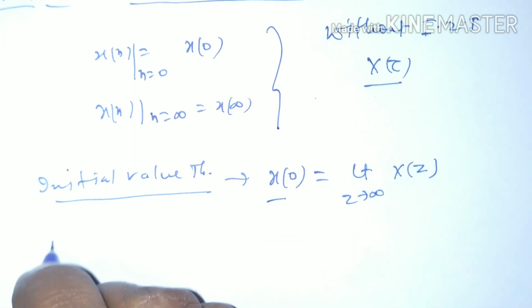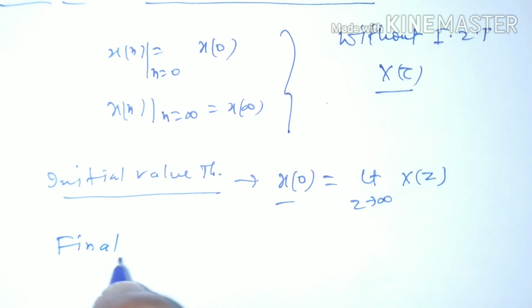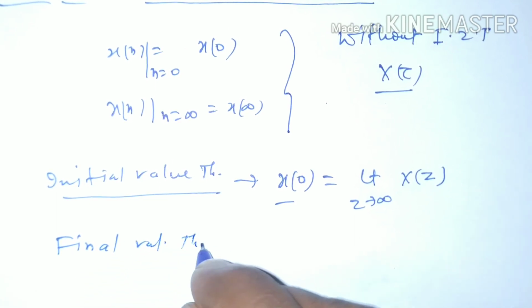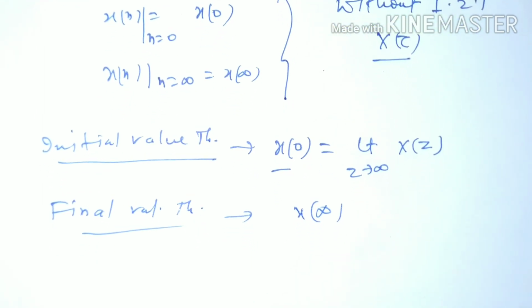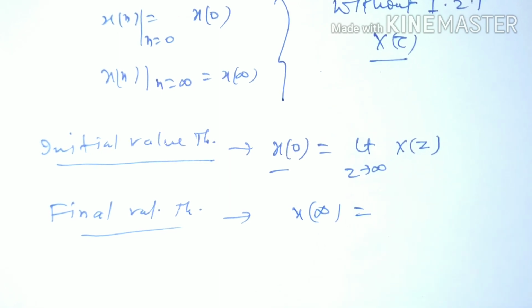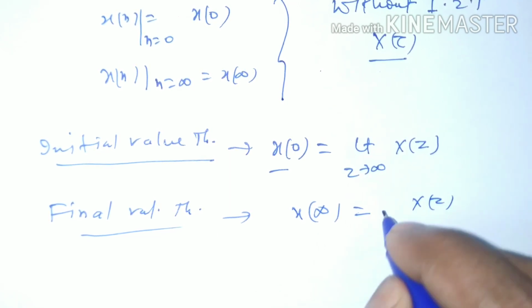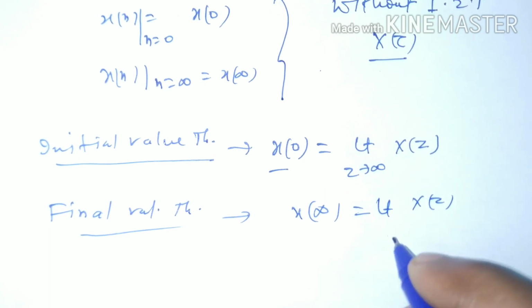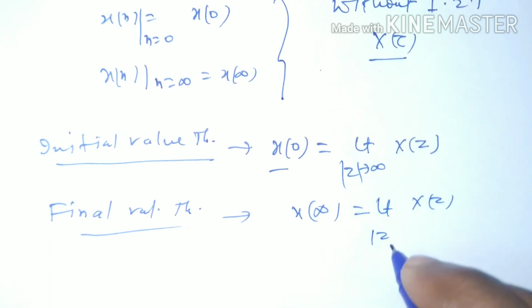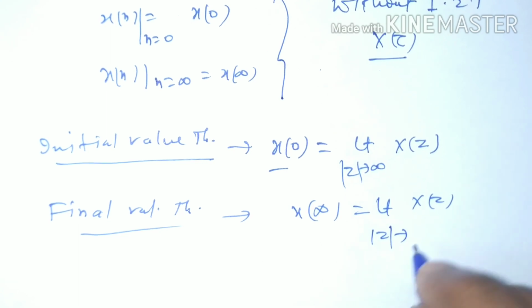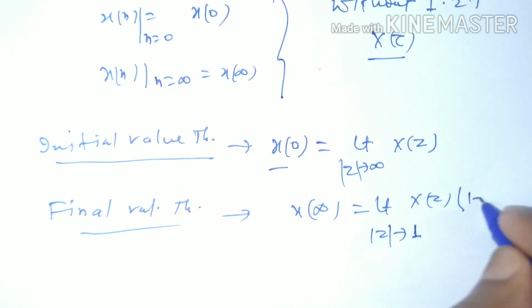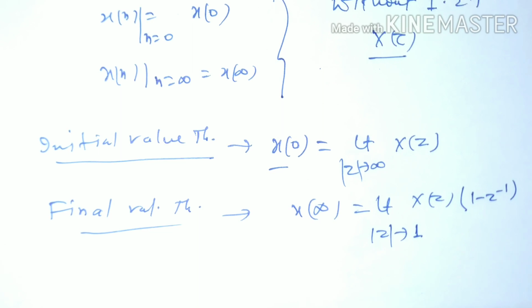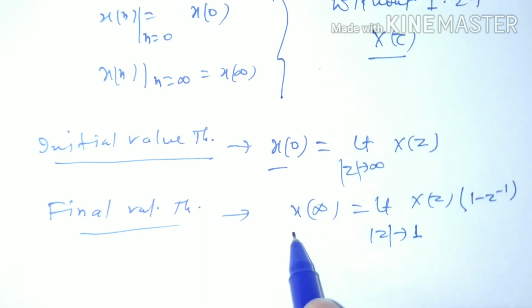And what does the final value theorem tell? The final value theorem tells that we can find x infinity with the help of Z transform, where we put modulus of z tends to 1, and we have to multiply X(z) by this term. From this expression we get the final value of any signal.